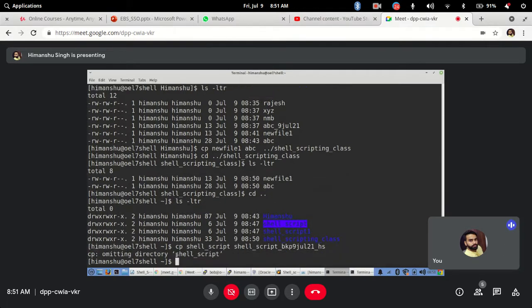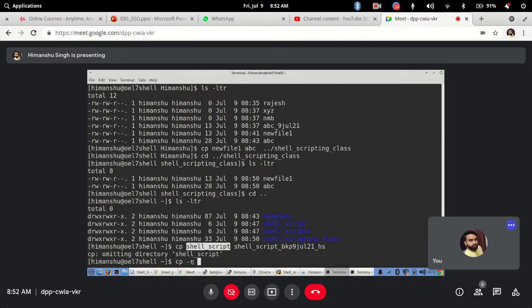Why? Here we copied a file to a directory. But when you are copying a directory, the important point is you have to give cp space -r, recursively. You have to tell it to copy everything, not just the directory; all the contents inside the directory should also be copied.